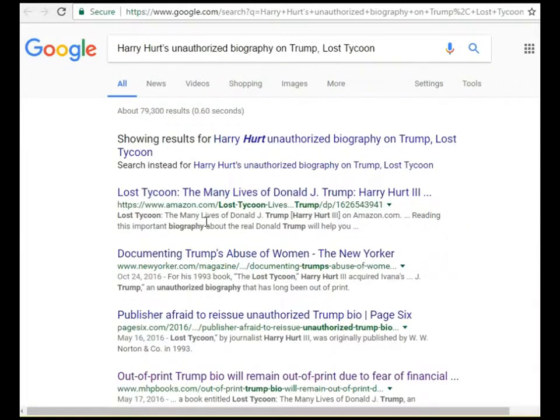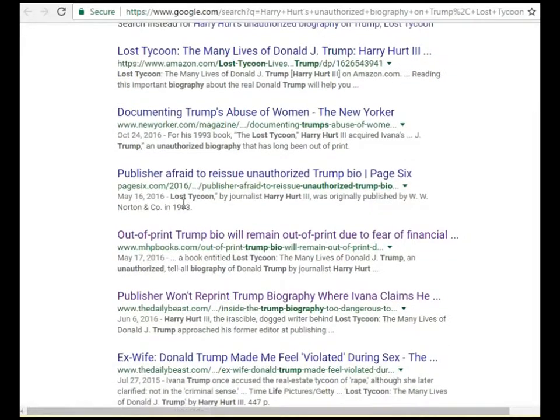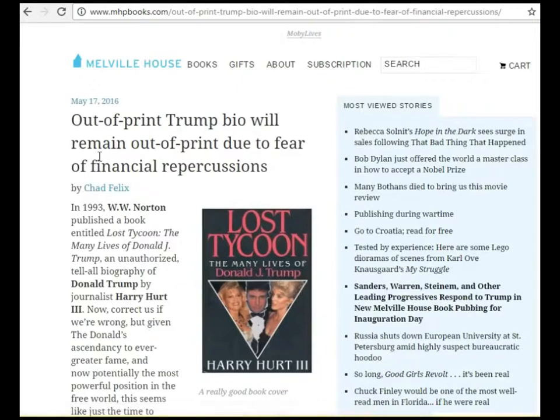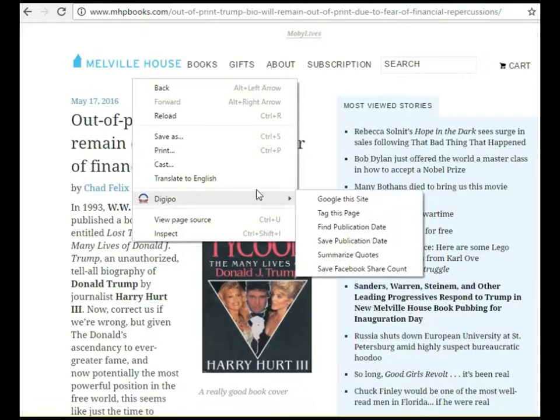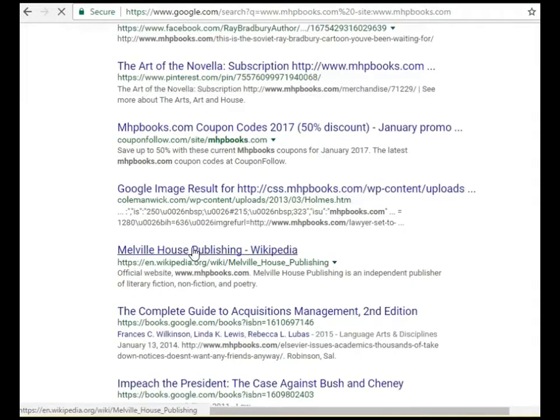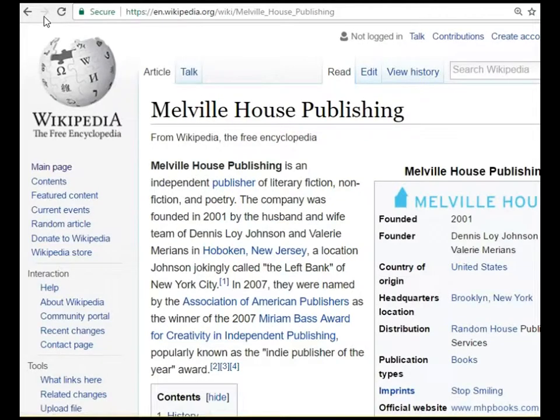As I look for more information about this book, I find a couple of articles on publisher websites that look interesting. Out-of-print bio will remain out of print due to fear of financial repercussions. This seems to come from the website of a legitimate book publisher, but let's just take a look and see what we think. This looks like a legitimate book publisher.